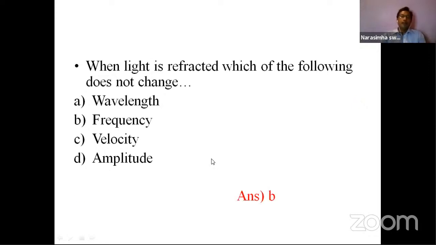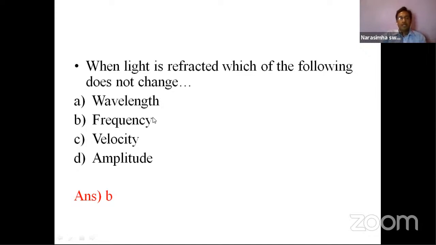So here, when the light is refracted, which of the following does not change? Yes, it is related to the previous question. When the light ray is refracted, which of the following does not change? Wavelength may change. I told you when it moves into another medium, it may change.